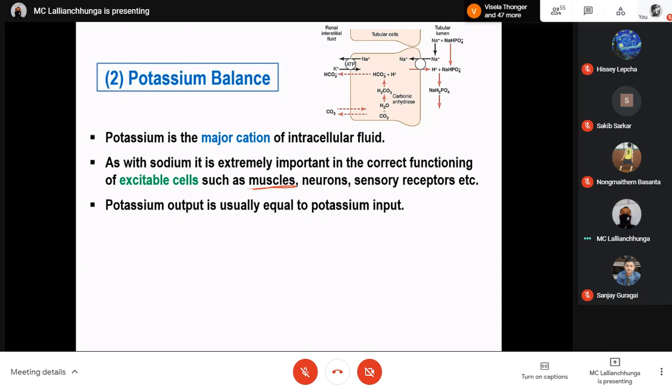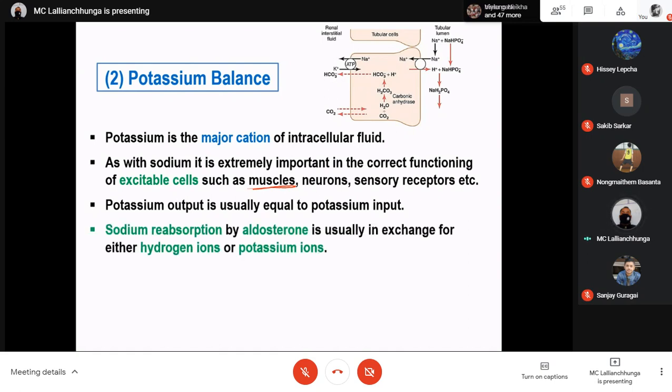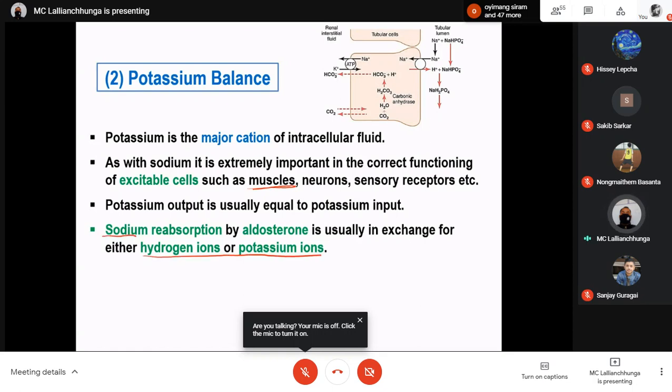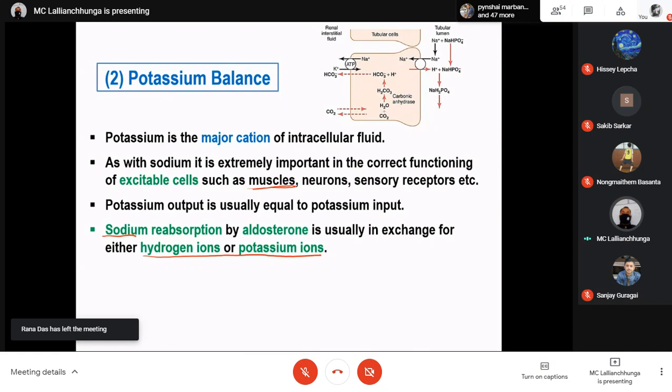That means if input is excess, the excess will be removed from the body. Sodium reabsorption by aldosterone is usually in exchange for either hydrogen or potassium ions. This you already know. We have already discussed this many times, because aldosterone causes sodium reabsorption. At the same time, it causes potassium excretion in the DCT and collecting tubule.